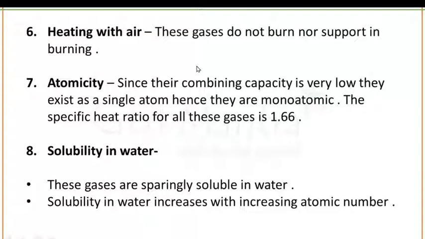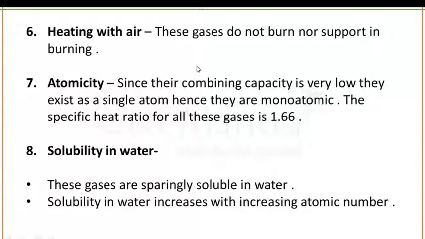Now the chemical properties. Heating with air: these gases do not burn nor support burning. Since these gases are unreactive, they do not show any burning property with air. If we talk about the atomicity, since their combining capacity is very low, they exist as a single atom. That's why these group number 18 gases are monoatomic in nature.